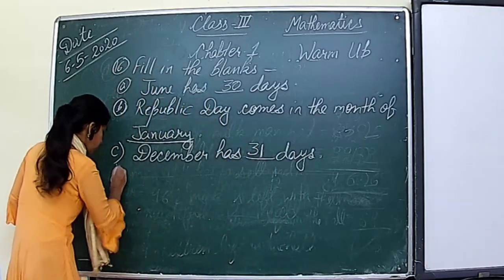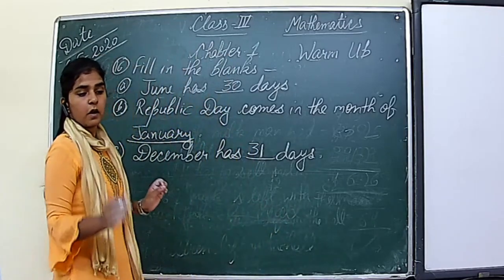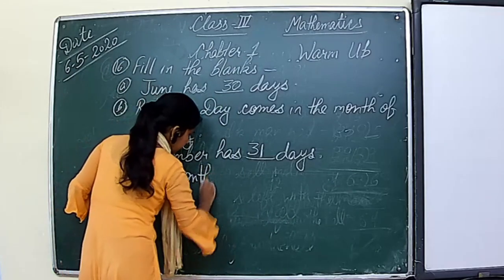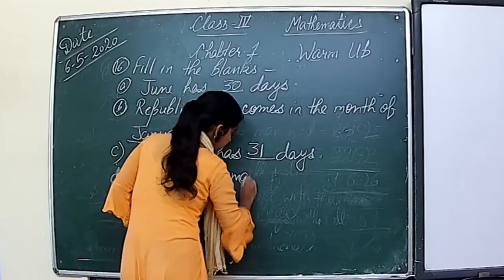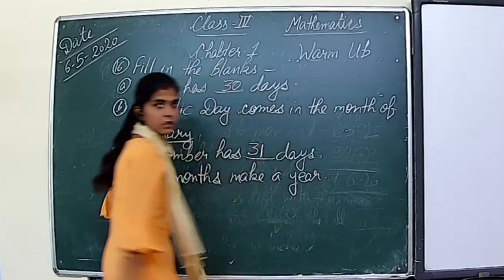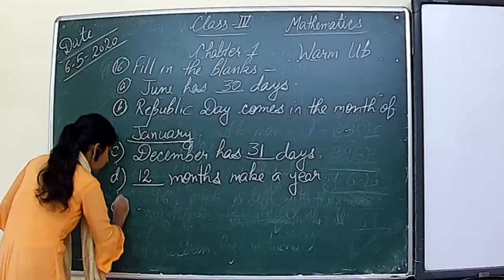Next question number D. Dash months make a year. So how many months are there in a year? Right, 12 months are there in a year.